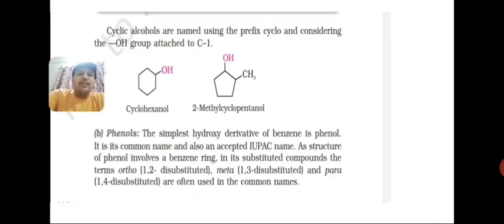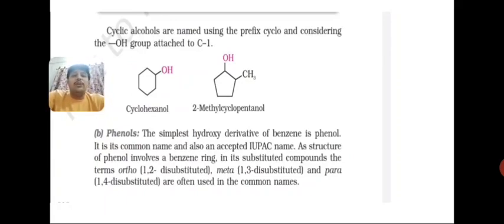So here also in a ring, students, there is one kind of benefit. How? Because the positions are limited, right? So it is easy to count, and yes, we follow the lowest sum rule and lowest locant rule. These are the conditions only. Okay. And the order is similar: functional group, double bond, triple bond and prefixes. There is no change.